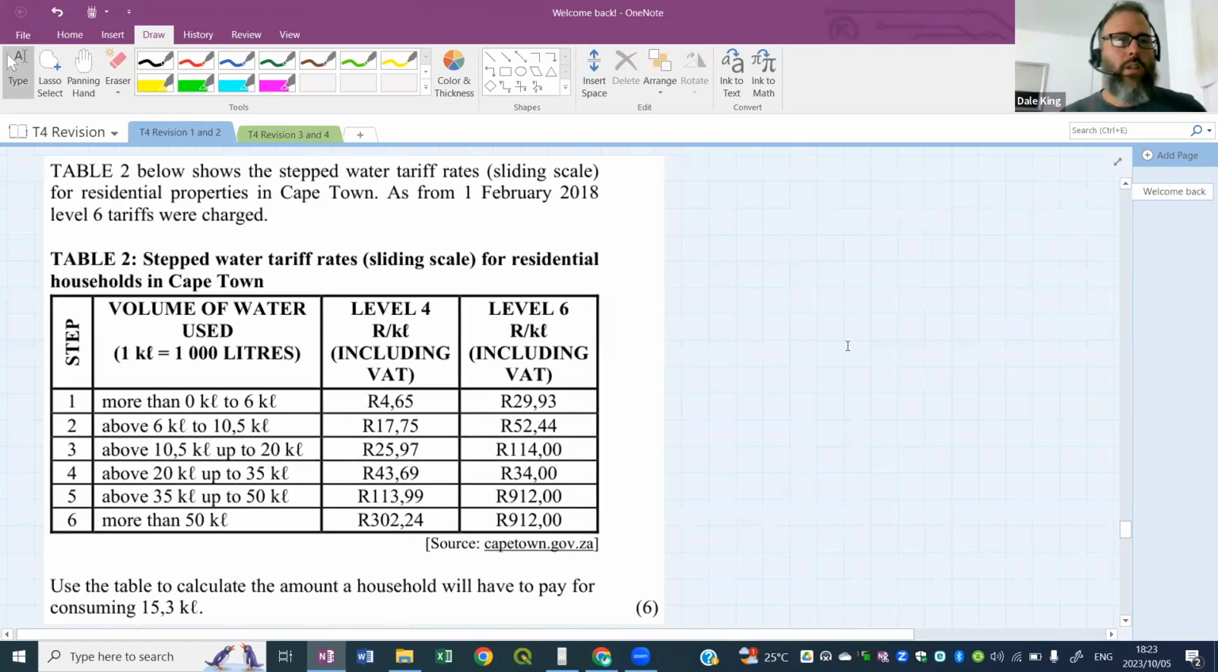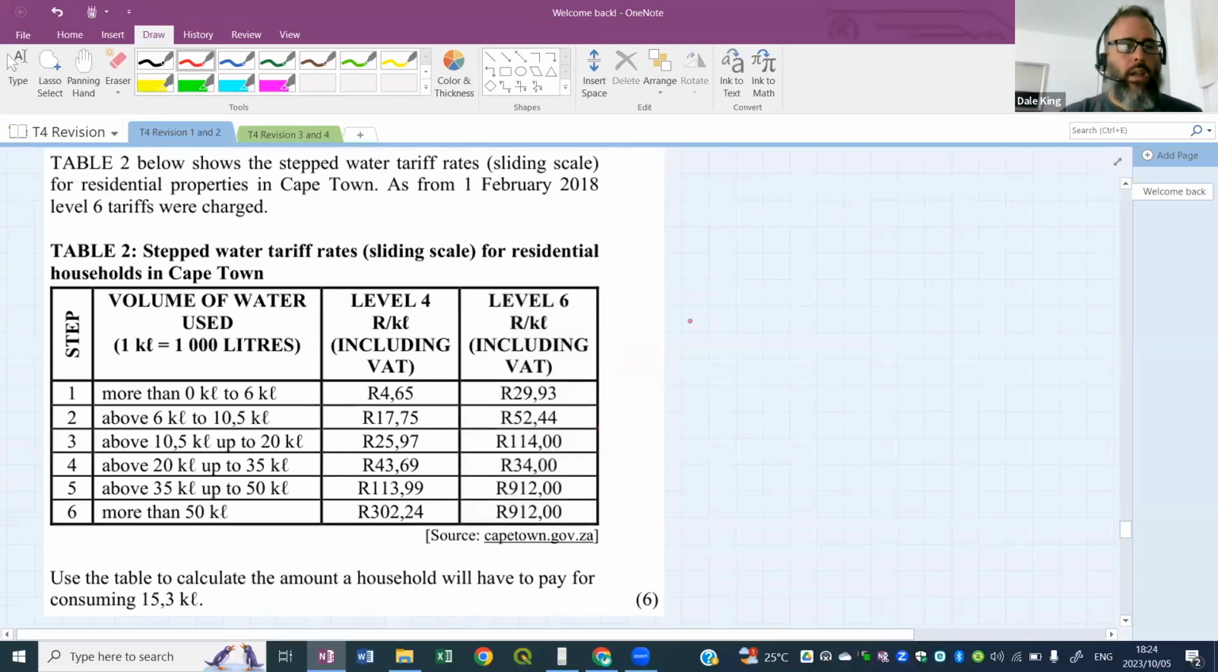Table 2 below shows the stepped water tariff rates, or a sliding scale, for residential properties in Cape Town. On the 1st of February 2018, the level 6 tariffs were changed. So they did change from level 4 to level 6. We've got level 4 in the first column here, and then level 6 in the second column there. So the tariffs did go up.